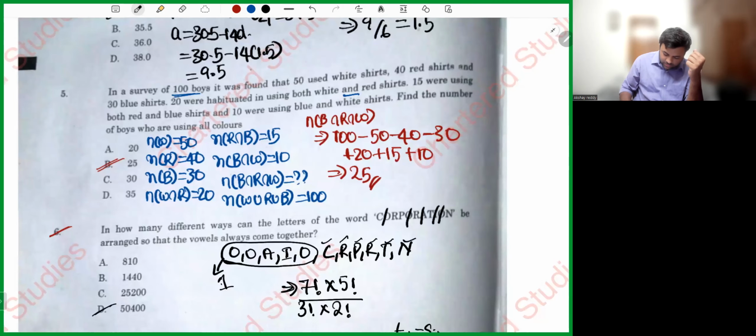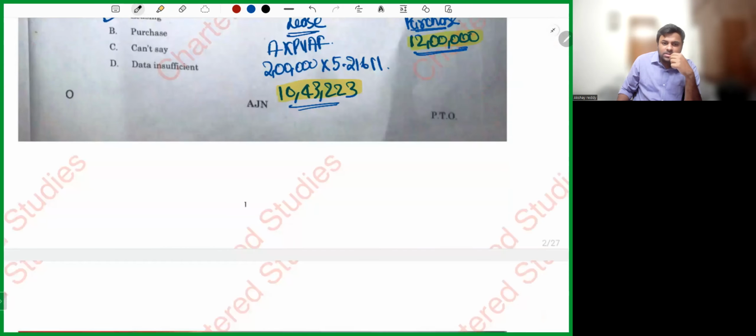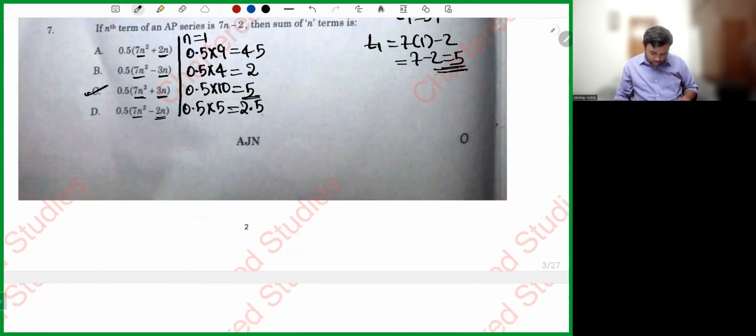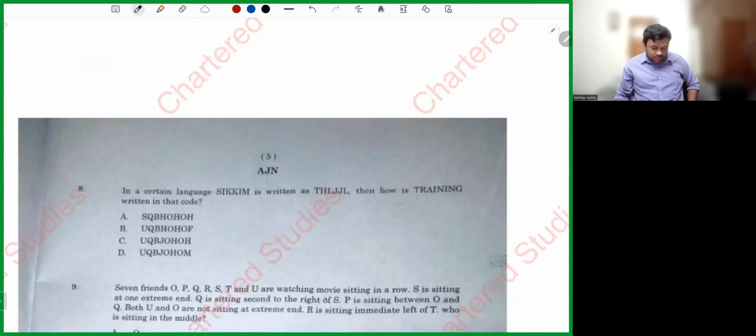So where is it matching, my dear friends? Oh, sorry. Sometimes it runs away like this. Where is it matching, my dear friends? T1 and S1. I hope it is matching in option C. Yes, sir. So the answer is option C. T1 is 5 and S1 is 5. So what is the answer? Simply option C.